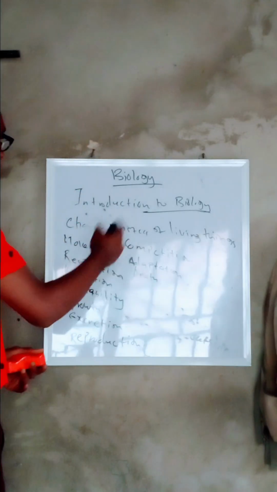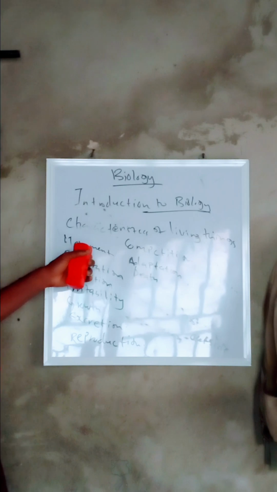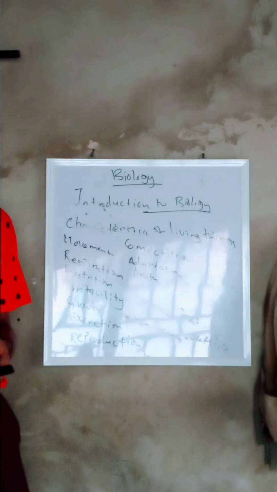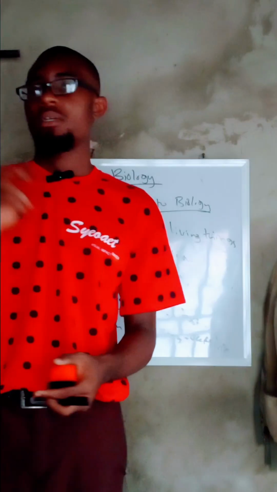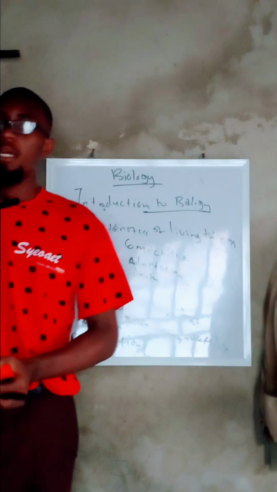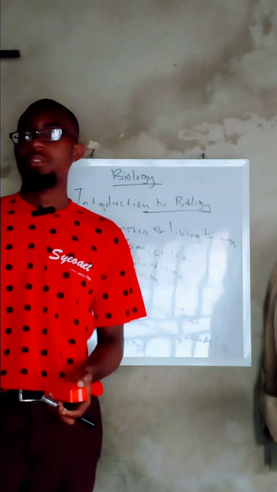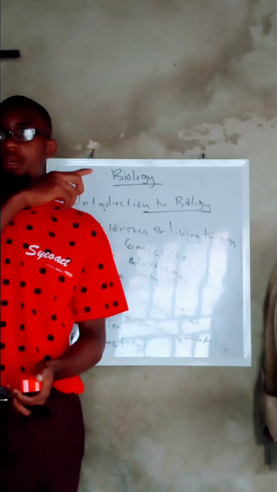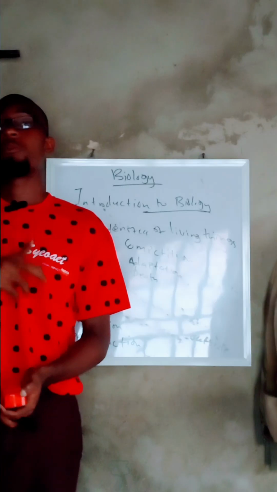Now, start from movement. What is movement? Movement is the ability of an organism to transport itself or materials from one place to another. Have in mind that when plants transport water through the xylem from the roots to the stem or to the leaves of the plant, that is also movement.